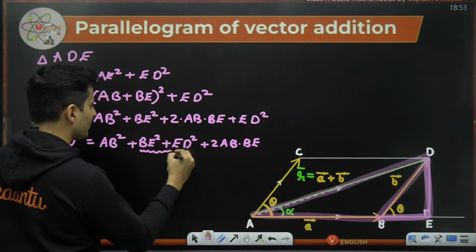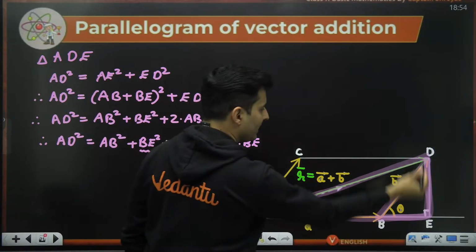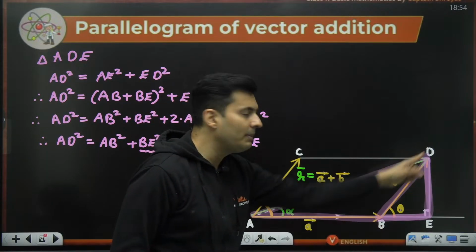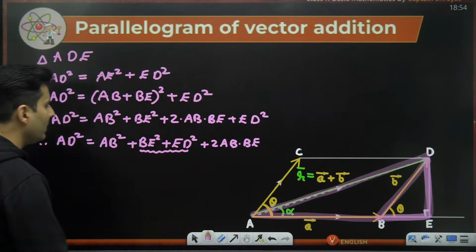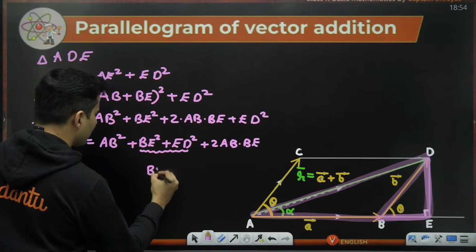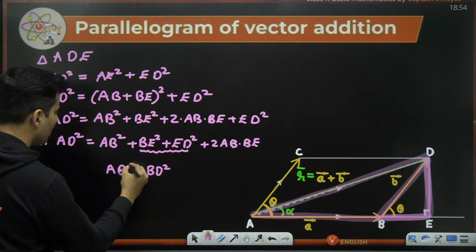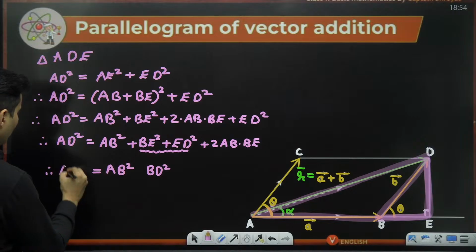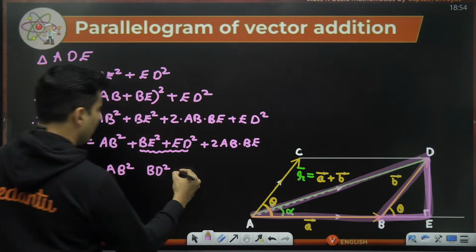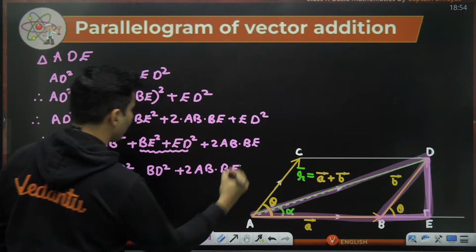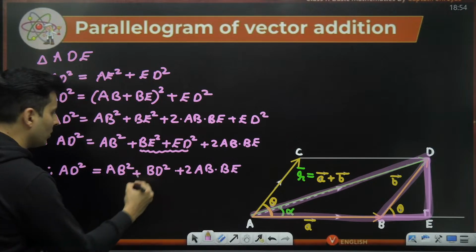Notice these two things, BE square plus ED square. What is it? Using Pythagoras theorem again, it will be BD square. So AB square is as it is, BD square is as it is, and lastly we have 2 times AB times BE. Okay, perfecto, sir.